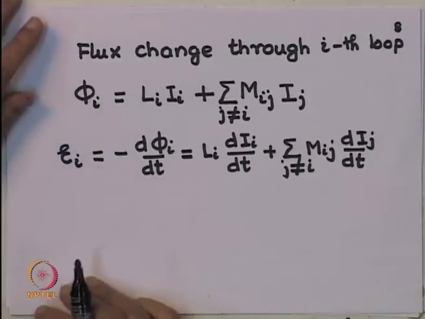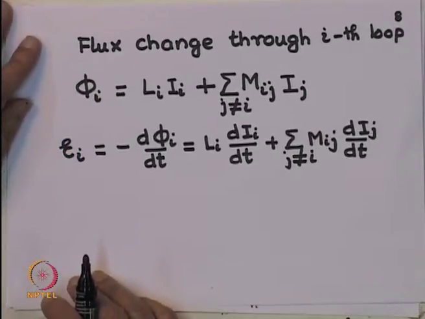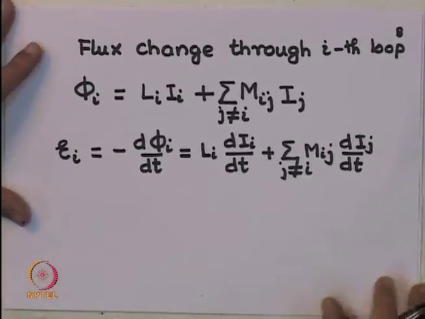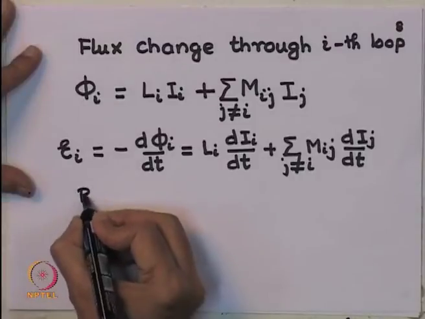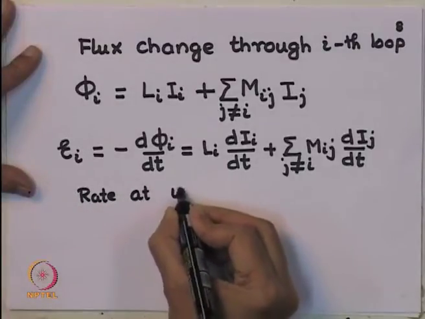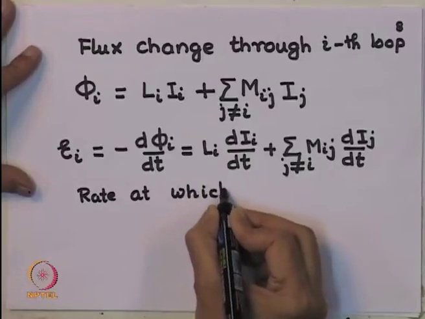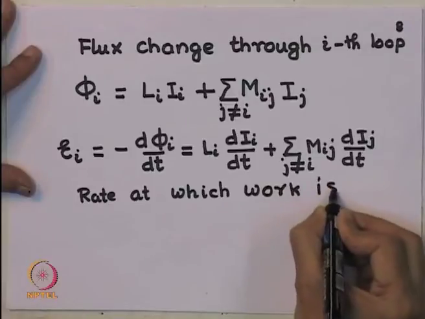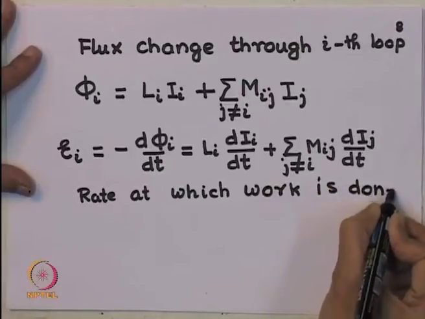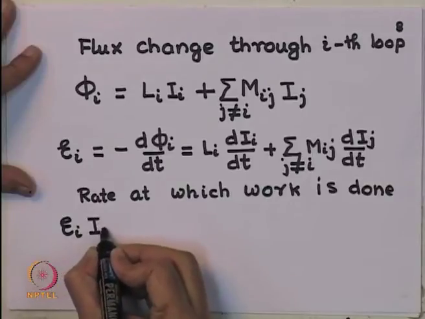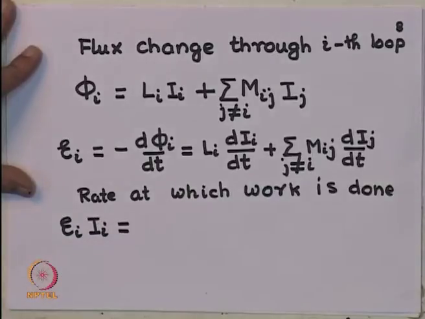So, the rate at which work must be done to establish this EMF, or to overcome this EMF, is obviously given by EMF times current, Ei times Ii.